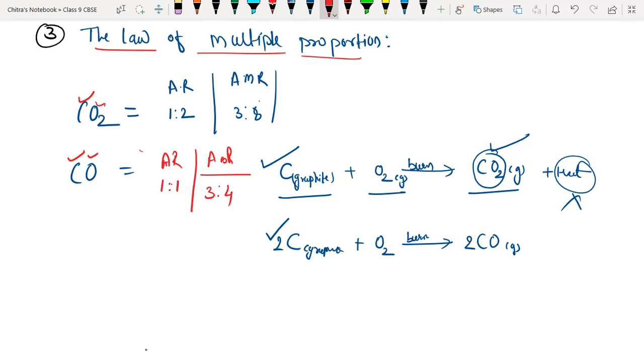Understood? So we have to write the statement.